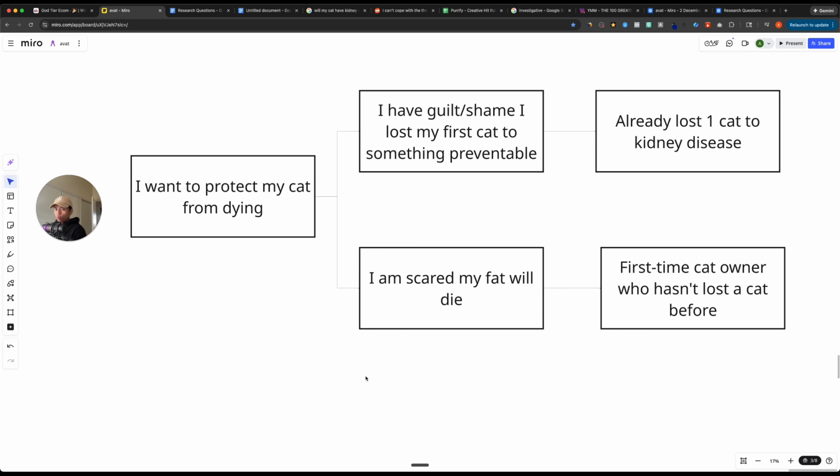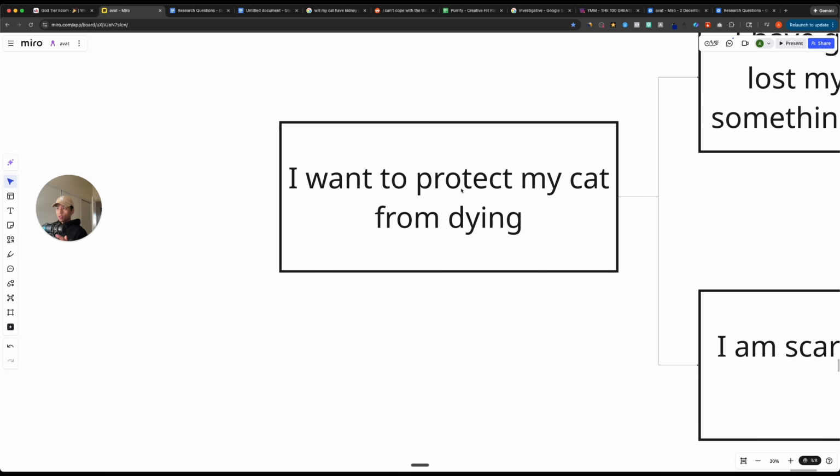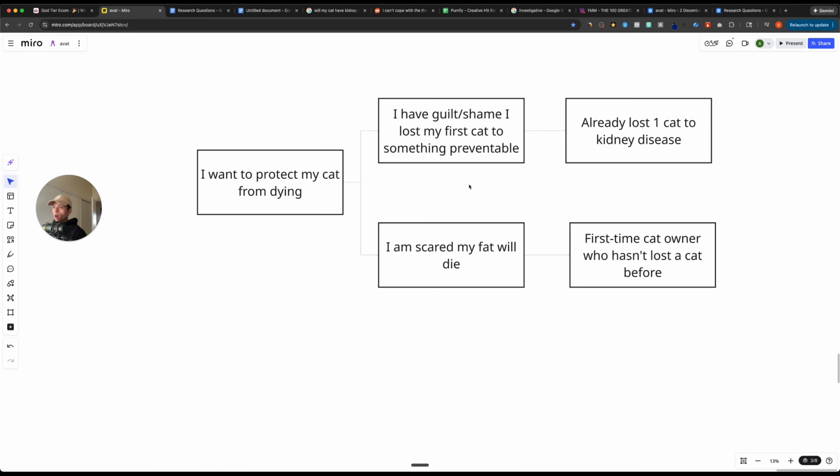And I know these are two very, very negative emotions, and that's because we're talking in the context of this particular desire being something that is more negative. But this applies to positive desires as well, or people who have desires that they want to aspire to, like, I want my cat to be happy. Same thing. Different experiences are going to fuel different emotions, which are going to be different motivations that we have to appeal to when we're writing our copy and trying to drive conversions.